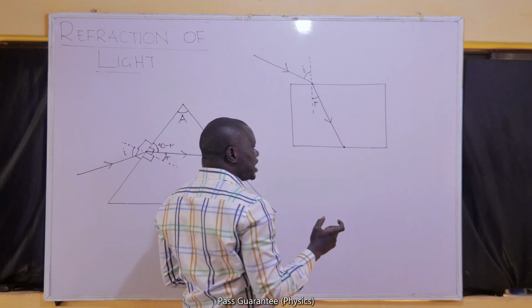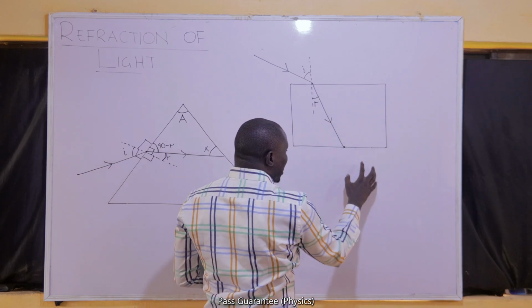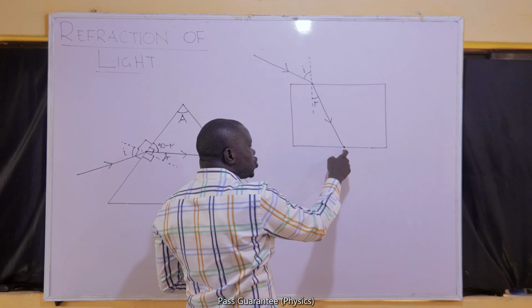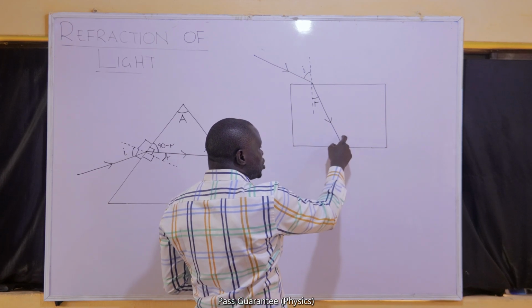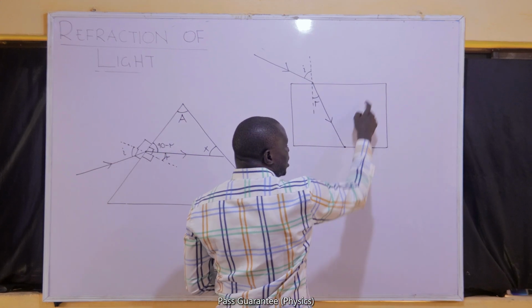Why did I use the word attempt? It may not go out because this time it is going from dense to less dense. It is possible that if the angle with which it wants to leave is greater than the critical angle, it will instead be reflected.